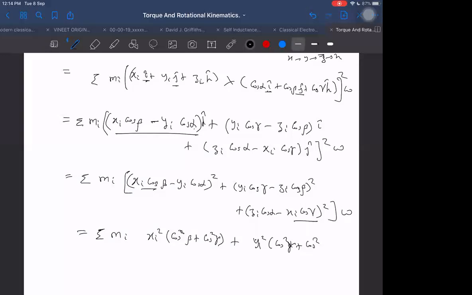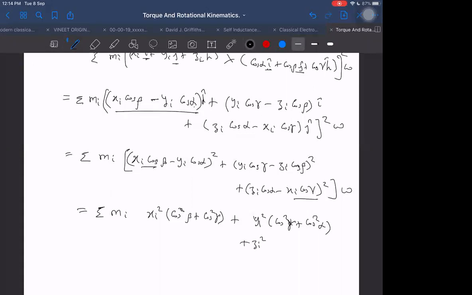Beta into gamma and gamma into alpha, right? Plus zi square into cos square alpha plus cos square beta. Plus we have product terms also, x and y. What is that? That is coming out to be 2